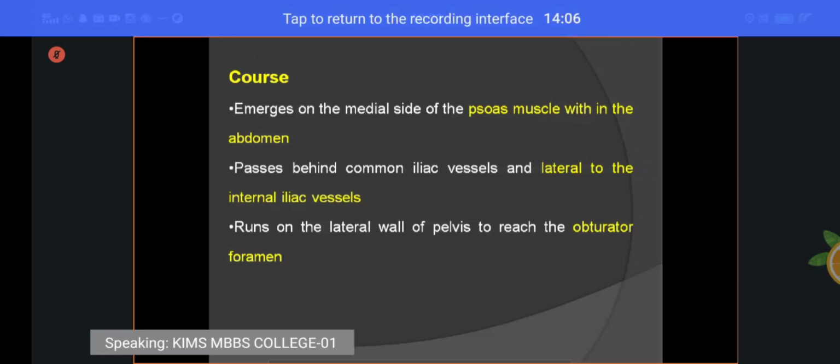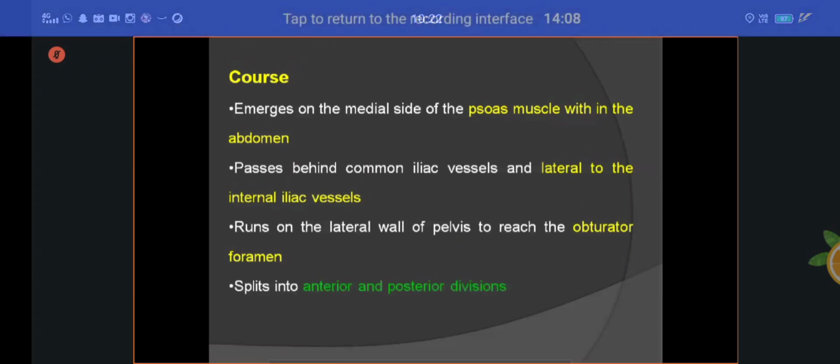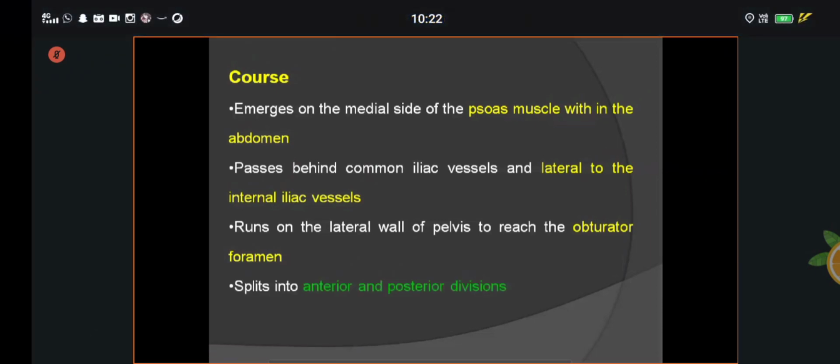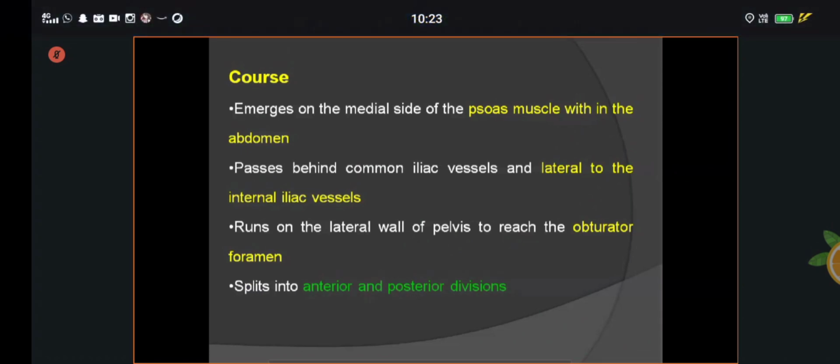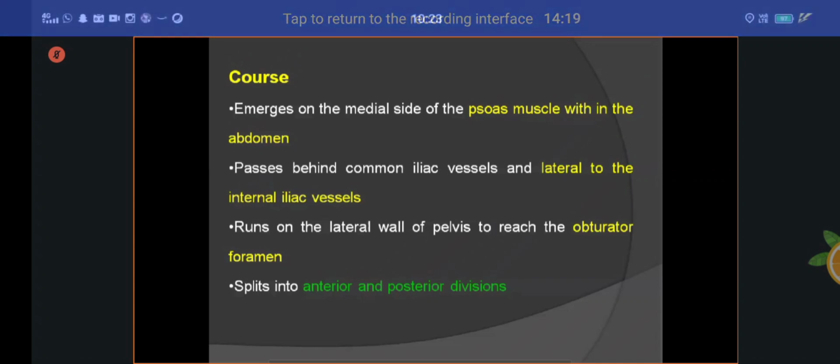It reaches the obturator foramen. There it splits into the anterior and posterior divisions. That is called the course of the obturator nerve.